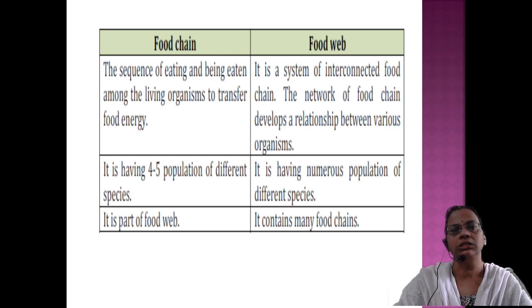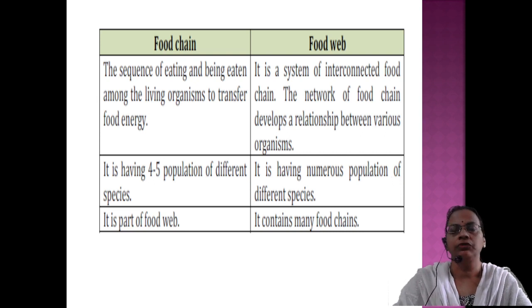And often they will ask to differentiate between food chain and food web. Whenever differentiate questions are asked, you have to draw a tabular or column form, then represent the first point, second point and third point in that way, with an example. Okay, so a food chain is the sequence of eating and being eaten among living organisms for the transfer of food energy. It has 4 to 5 populations or 4 to 5 trophic levels of different species. It is a part of a food web.